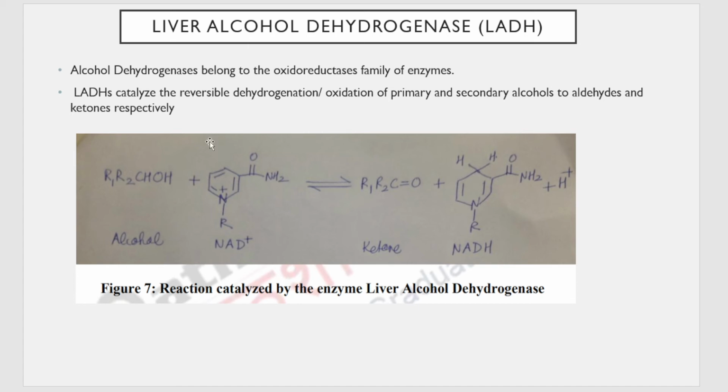So you can see here an alcohol is taken in the presence of liver alcohol dehydrogenase. It is getting converted into a ketone. And also in this reaction, along with that, the NAD plus is converted into NADH, because there is removal of one hydrogen, correct? That hydrogen goes and attaches to the NAD plus to give NADH.